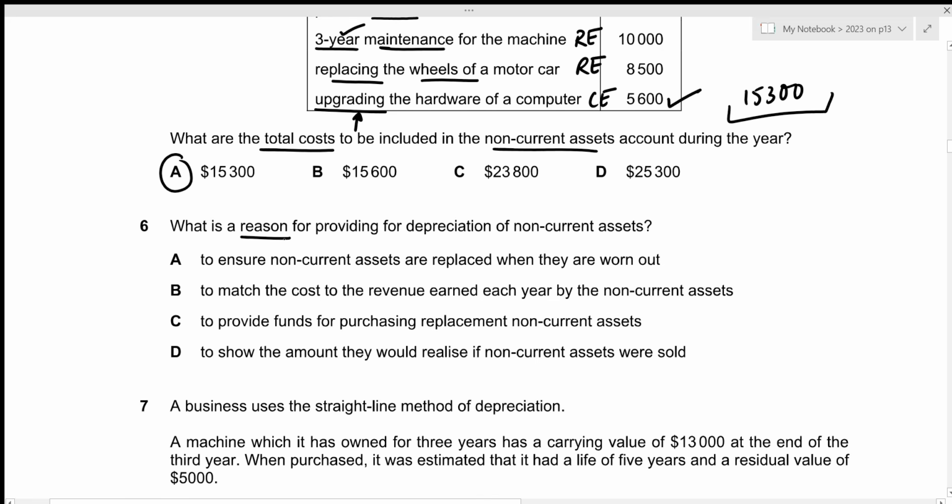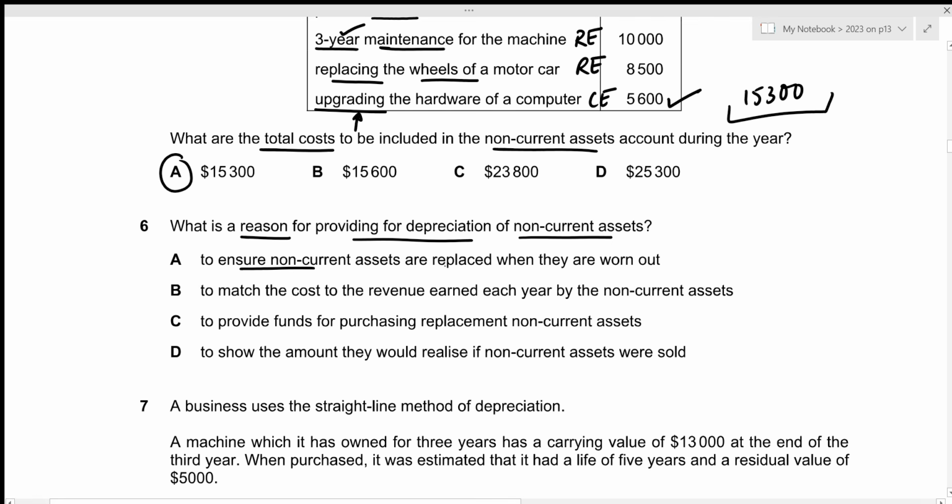For the 6th question, what is the reason for providing for depreciation of non-current assets? Remember, the main reason to provide depreciation is so that the cost of using those non-current assets during the year can be properly matched to the revenue earned by the users of such non-current assets. Because remember, we do not put the entire cost of non-current asset as part of our overhead, which is why we divide it over the useful life so that the cost of using the non-current asset in each year can have a matching effect on the revenue earned by the users of such non-current assets. So that's the answer we're looking for.